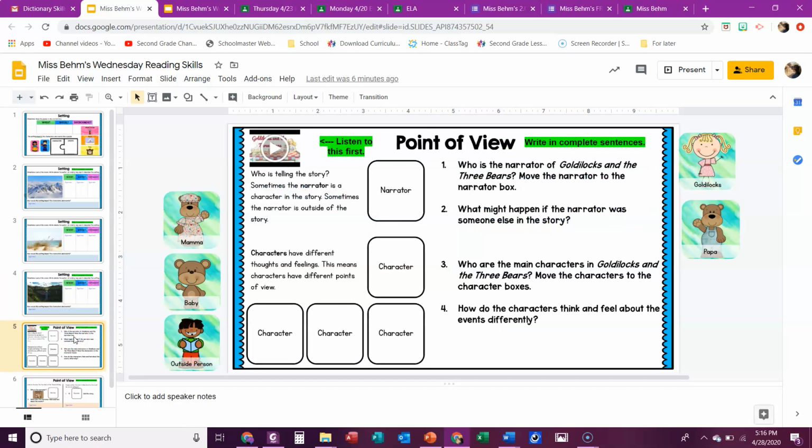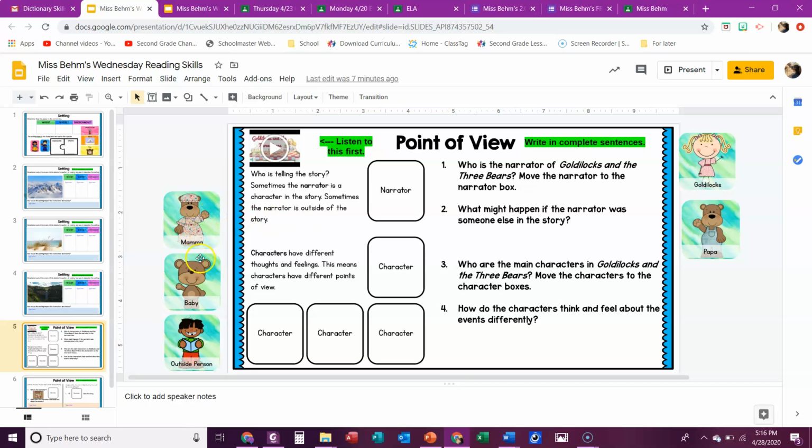This one is about point of view. So you are going to listen to the story first. And then you're going to think about who is telling the story. Sometimes the narrator is telling the story, and sometimes the narrator is outside of the story. Characters have different thoughts and feelings, which means characters have different points of view. So think about who is the narrator of Goldilocks and the Three Bears. Move the narrator to the narrator box.